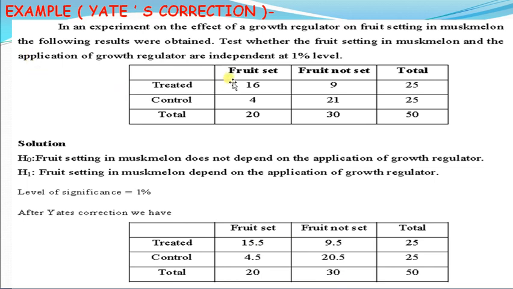Edge correction is done when one of the frequencies is less than 5, and here 4 is less than 5, so we make the edge correction. As suggested, in the correction we have to add 0.5 to the frequency which is less than 5, without affecting the row totals and column totals.